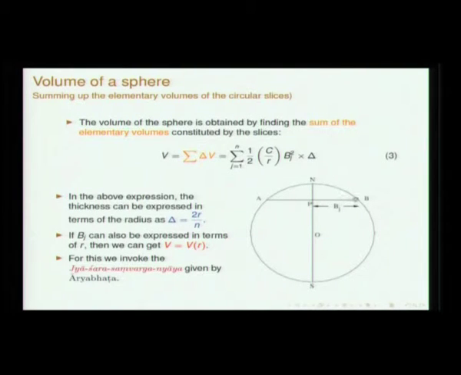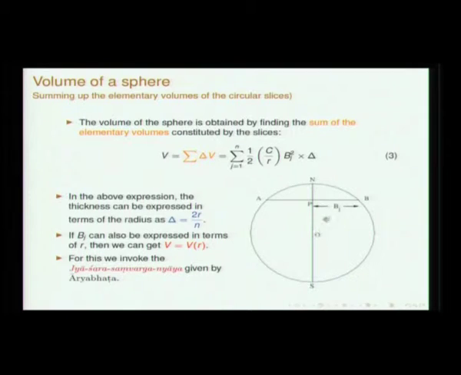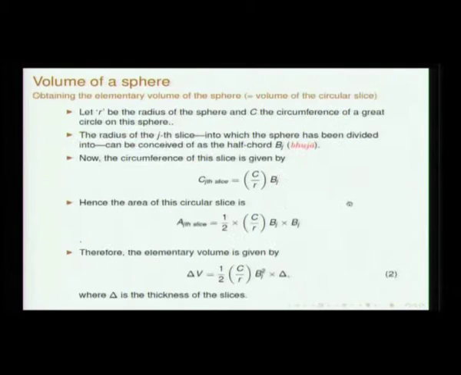Let us see that this is the radius of the slice. That is what I am referring to as Bj. I use the notation B because they use bhuja. If you think of this, OB is Karna and PB is bhuja. If you consider the triangle OPB, then PB is bhuja, which is basically the R sine.